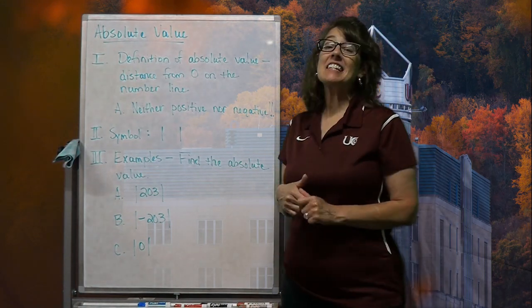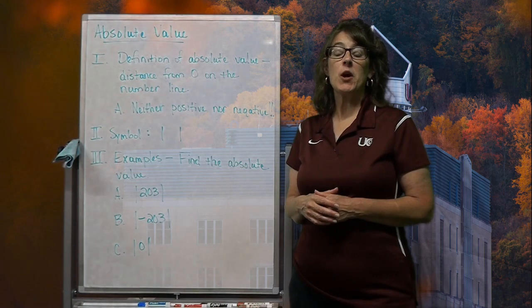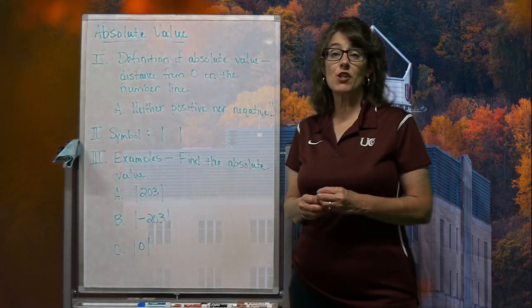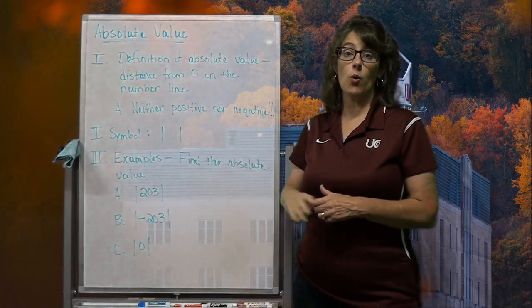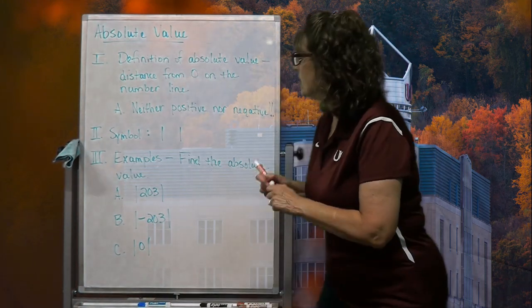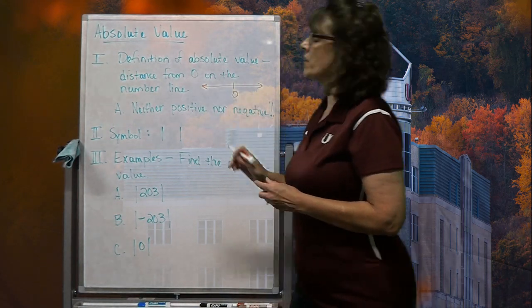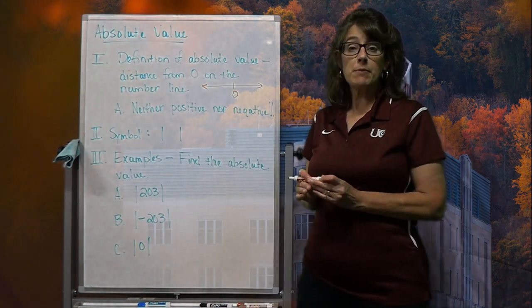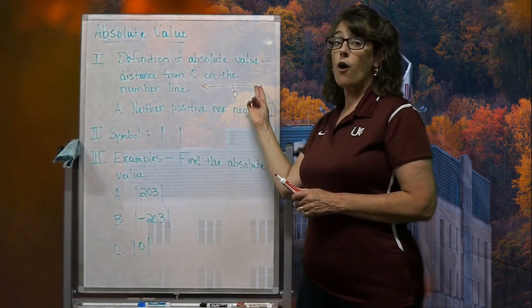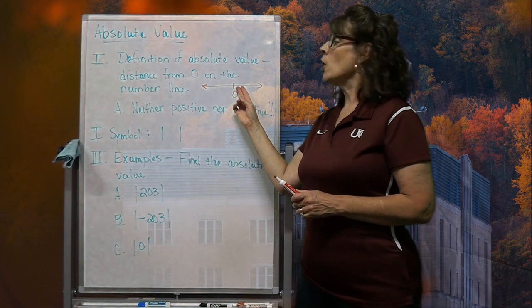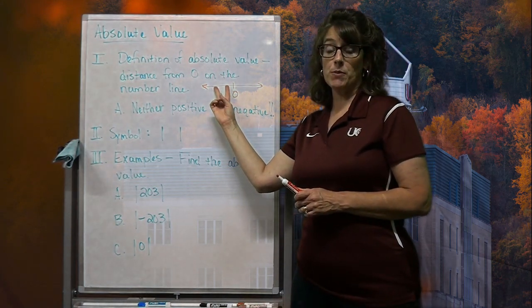All right, let's extend our vocabulary into the idea of absolute value. Well, first we need to understand what the definition of absolute value is. It means the distance from zero on the number line. So if you have a number line looking like this, and here is that zero, when you're talking about absolute value of a number, you're saying whether that number be up here, how far is that number from zero on the number line, or whether that number be back here, how far is that number from zero on the number line.